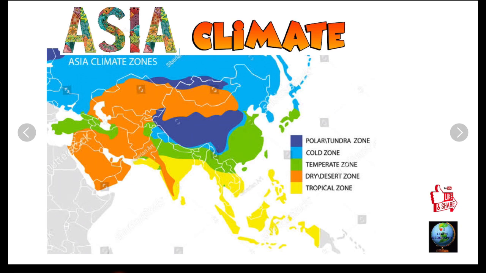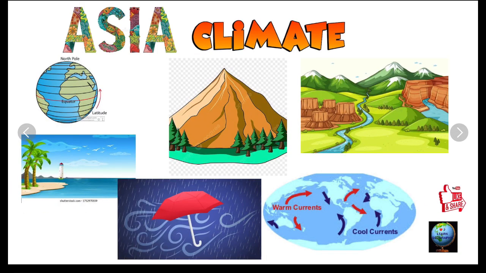The main factors that control the climate of Asia are: number 1, size and latitudinal extent. Number 2, distance from sea. Number 3, relief features or the mountain ranges, the direction of mountain ranges. Number 4, winds. Number 5, ocean currents. Let's take them one after another.